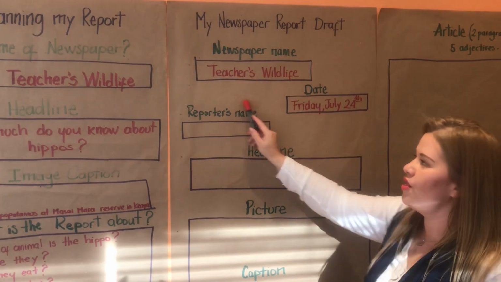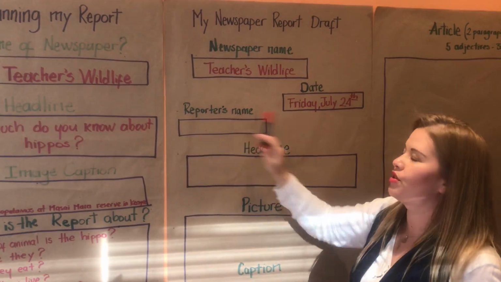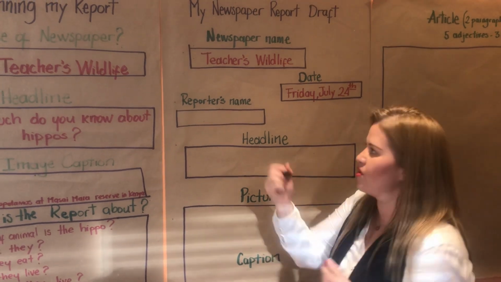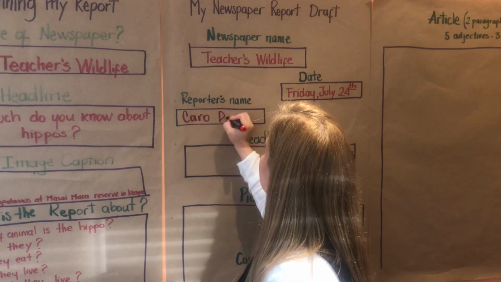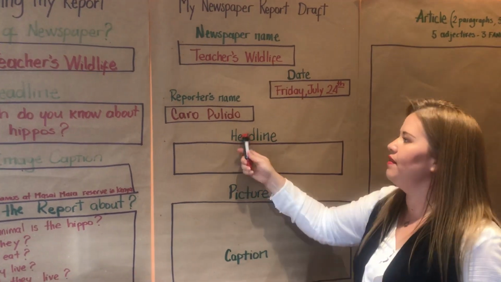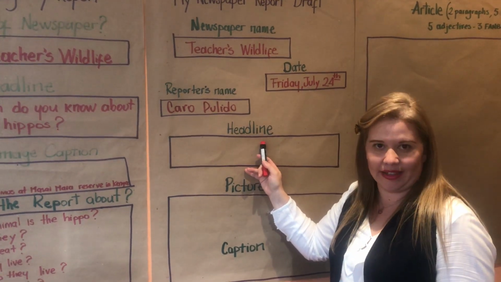Then there's another characteristic new for you that you didn't have in the planning, which is the reporter's name. In this case, it's me because I'm doing it right now. So I will write Caro Pulido. After that, you have the headline. You already did the headline. I already corrected the headline in your planning.